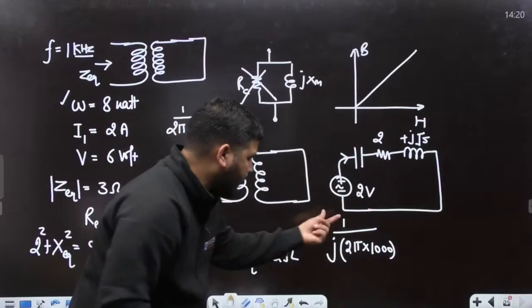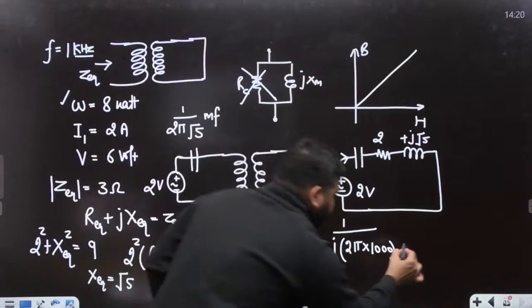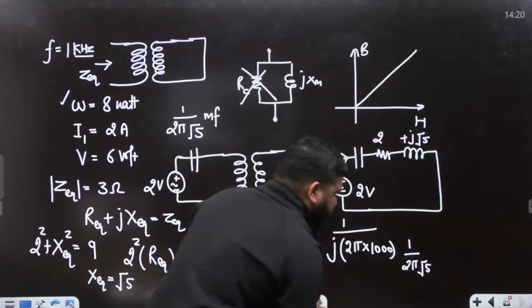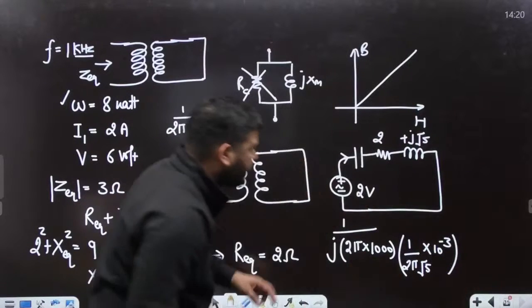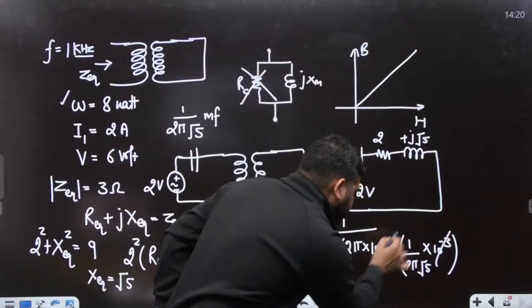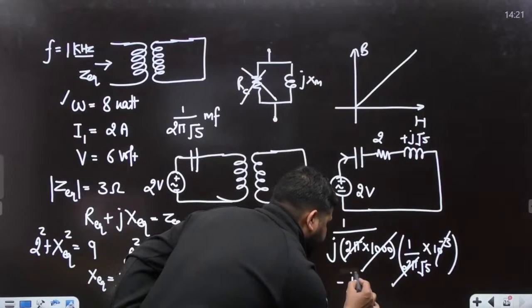1 by j omega C. The C value is given as 1 by 2 pi root 5 into 10 to the power minus 3. Okay, so I have put the value of C and I have calculated the capacitive reactance. So this 10 to the power minus 3 is gone. 2 pi is also gone. So it will become minus j root 5.